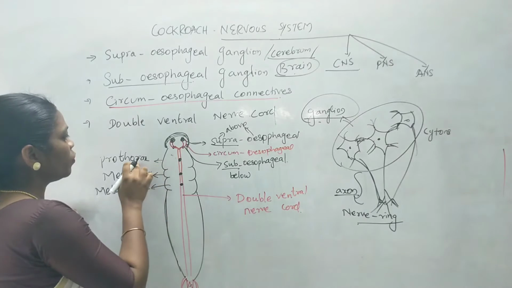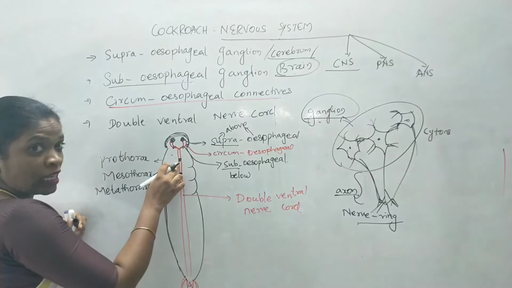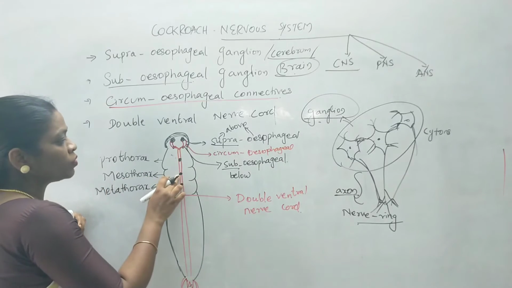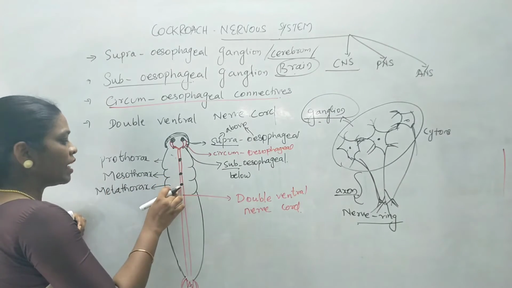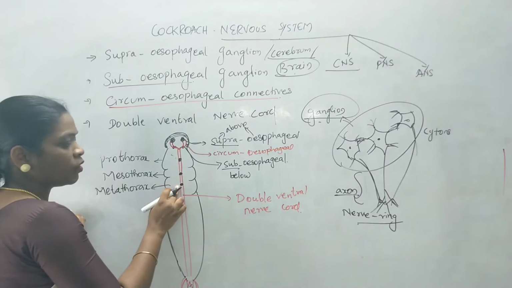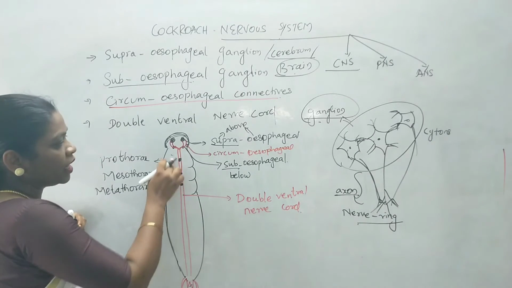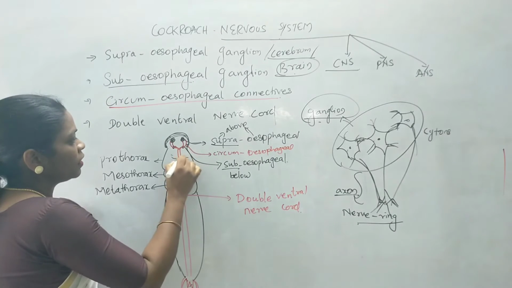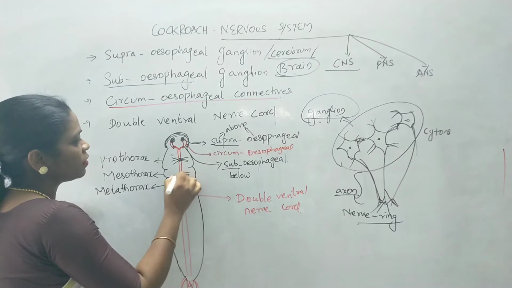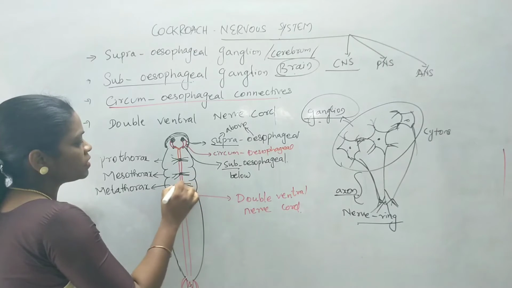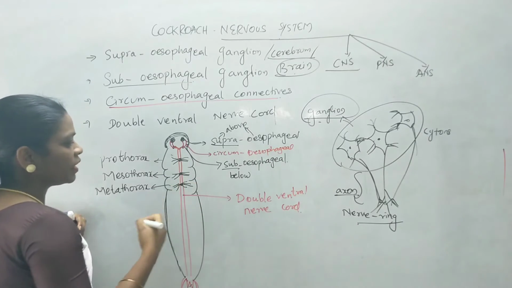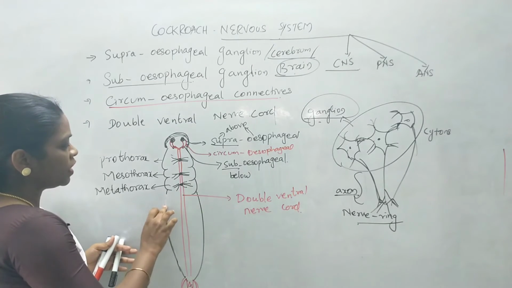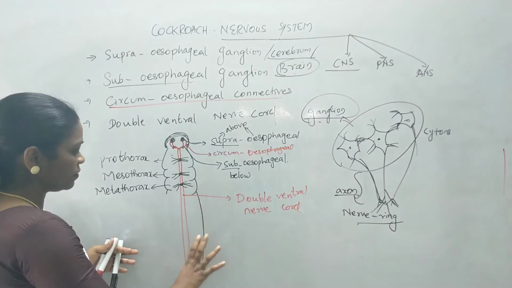If you find the ganglion in the prothoracic region, it is known as prothoracic ganglia. If you find them on the mesothorax region, they are known as mesothoracic ganglion. If the ganglions are present towards the metathorax region, they are known as metathoracic ganglion. So they are named according to the segment. They give rise to nerve fibers or neurons that connect to the other segments, or supply nerves to the other regions of the body of cockroach. And below this you can find 10 abdominal segments.